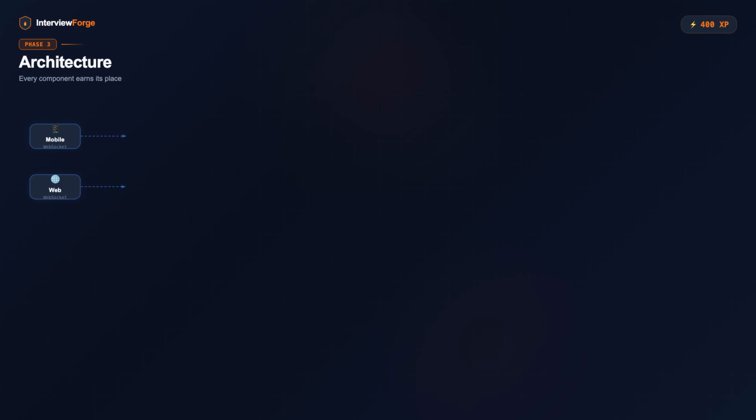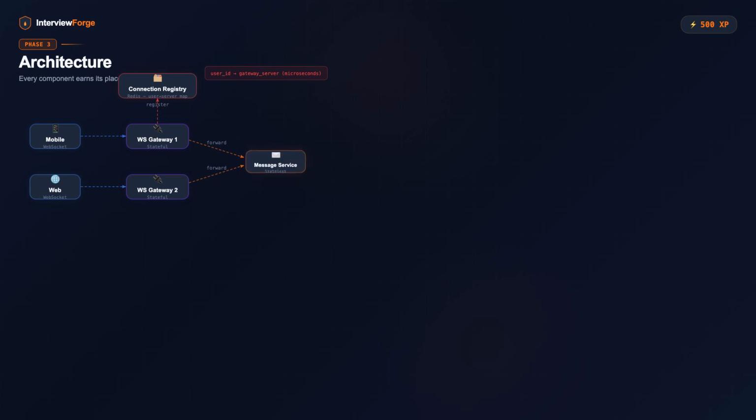Next, a WebSocket gateway layer. These are stateful servers. Each one holds thousands of active connections. This is fundamentally different from a stateless REST API. The gateway knows which user is connected to which server. Behind the gateway, we need a connection registry. This is a fast lookup store. Redis works perfectly here. It maps user IDs to their WebSocket server. When you send a message to someone, the system checks which gateway server this user is connected to. Redis answers that in microseconds.